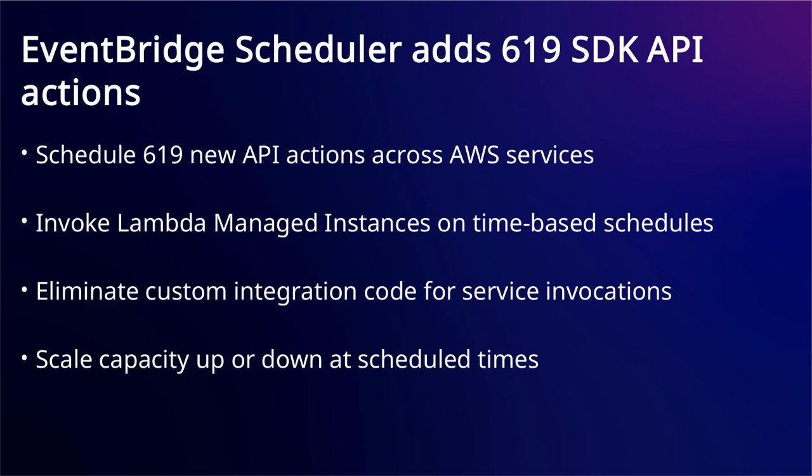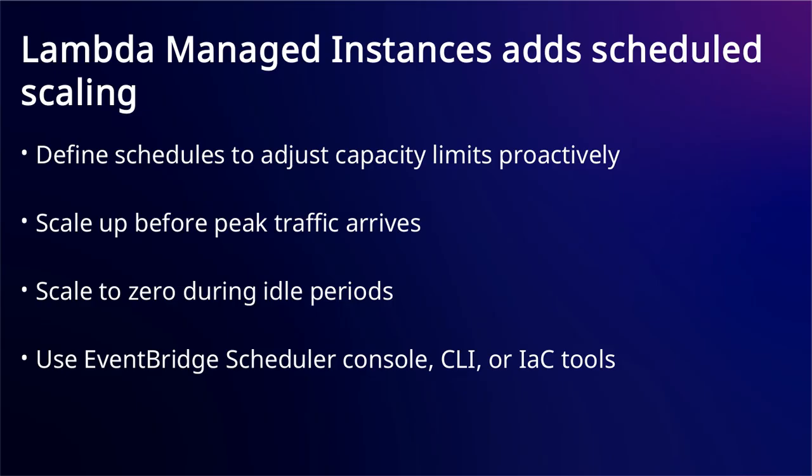EventBridge Scheduler regions. If you run Lambda functions with predictable traffic patterns on Lambda Managed Instances, you previously had to manually adjust capacity limits before expected demand changes or build custom automation for scheduled scaling. This created operational overhead and risked performance issues if you forgot to scale up before traffic arrived, or unnecessary costs if you forgot to scale down during idle periods.